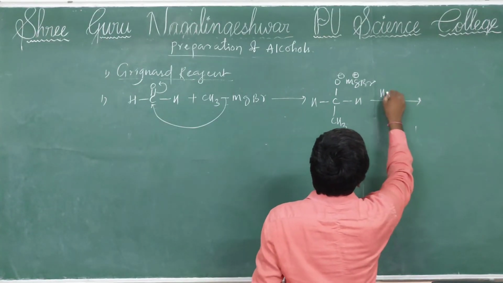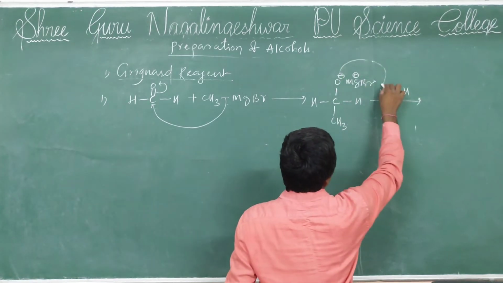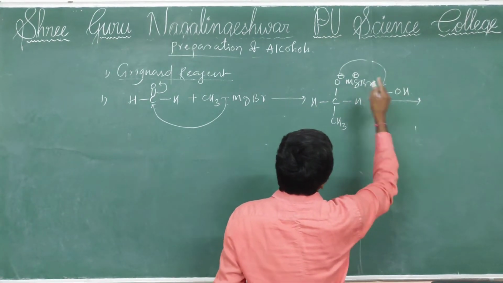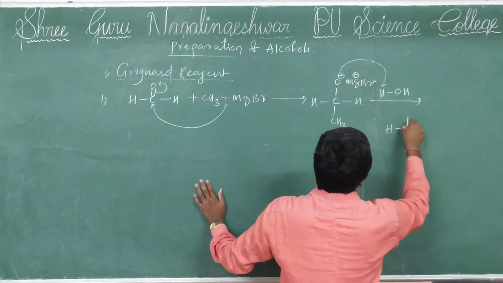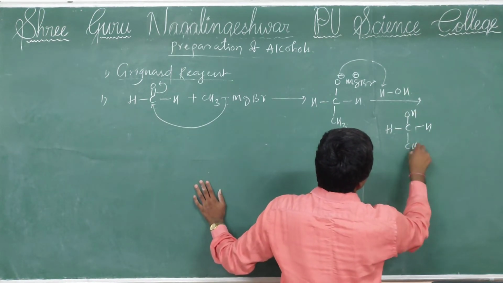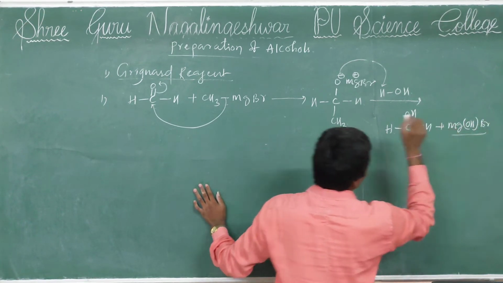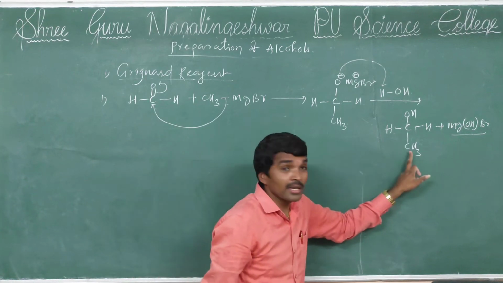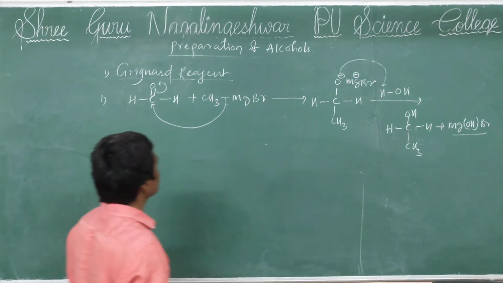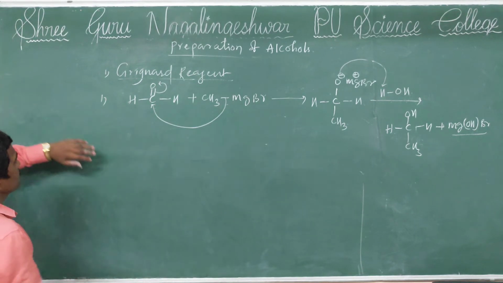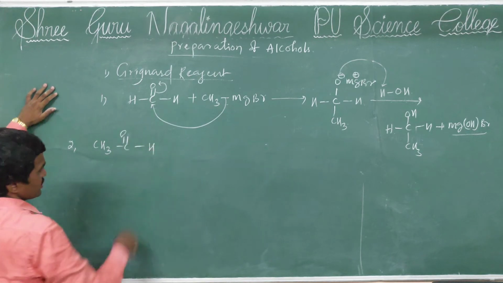Now you see, hydrolysis. This oxygen attracts the proton, then MgOHBr. Then formation of H, OH, H, CH3 plus MgOHBr will be formed. So this is the primary alcohol, CH3CH2OH, primary alcohol will be formed. Okay, so next I am taking acetaldehyde, CH3 C double bond O H.